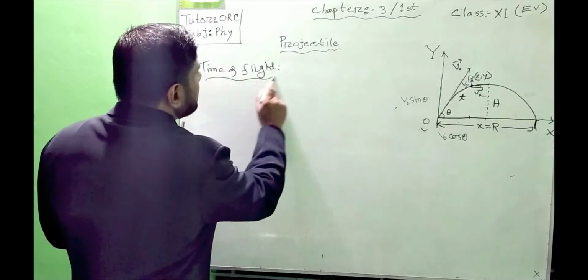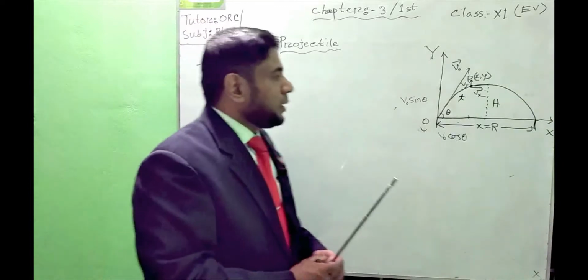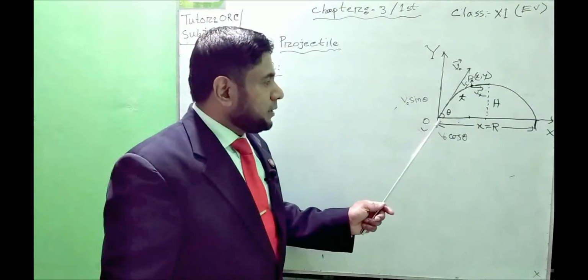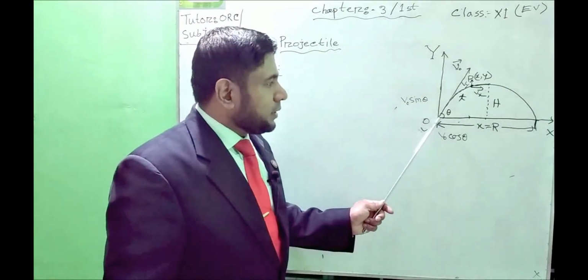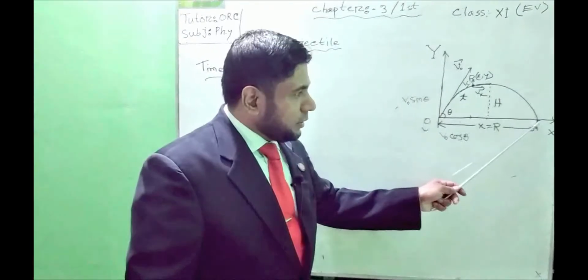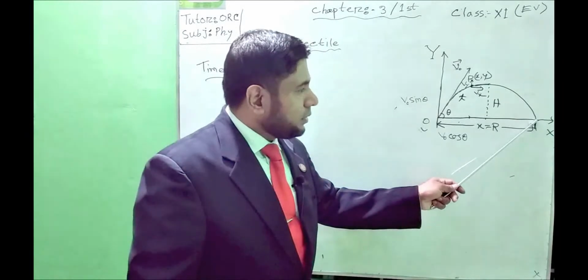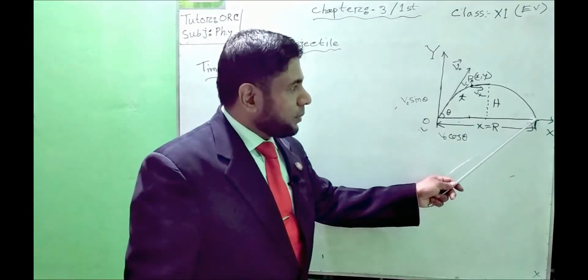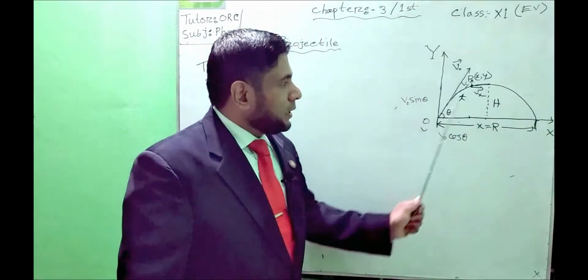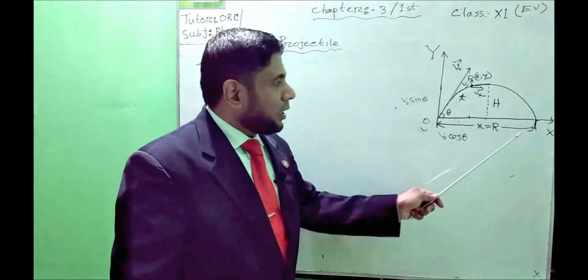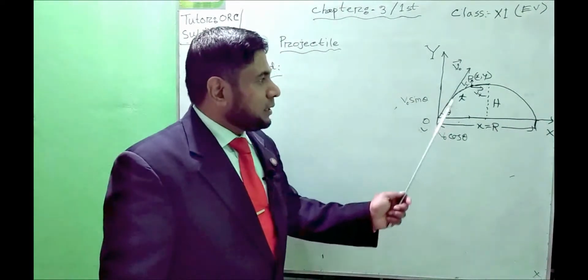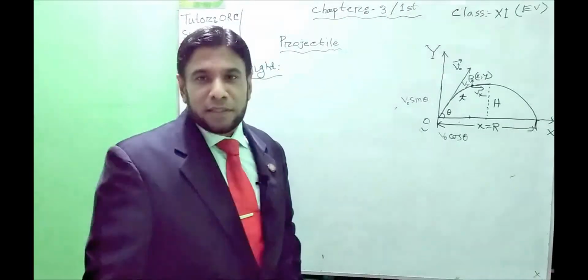Time of flight here means the time taken from where we have thrown the projectile until it reaches the ground, the falling point of the projection. In this motion path, how much time will be spent? This time is known as the time of flight.